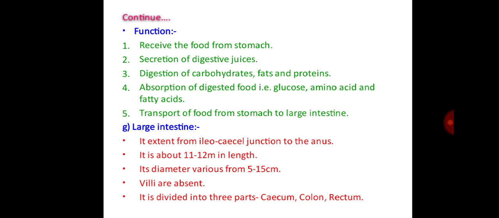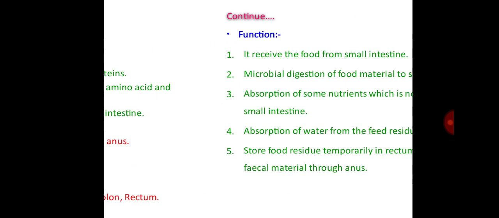Then large intestine, it extends from the ileocecal junction to the anus. It is about 11 to 12 meters in length. Its diameter varies from 5 to 15 centimeters. Villi are absent, whereas villi are present in the small intestine for absorption. It is divided into three parts: cecum, colon and rectum.